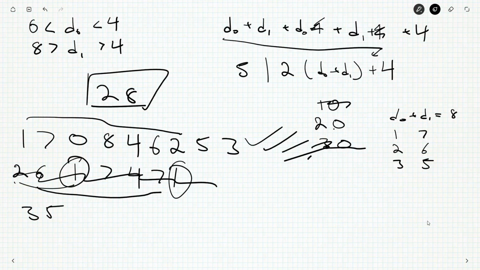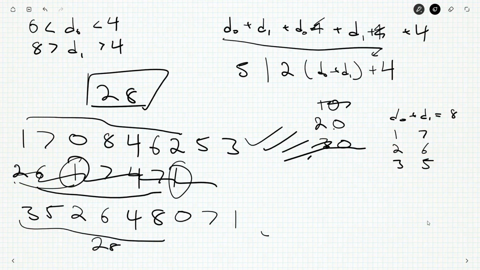How about 3 and 5? 3 and 5 goes to 2 and 6, and we've got 4 here. So the 3 jumps up to 8, the 5 goes down to 0, and the 2 goes up to 7, the 6 goes down to 1. All right, so 3 and 5 is 8, 2 is 10, another 10, so that's 20, 28. Once again, we have a Moffat number.